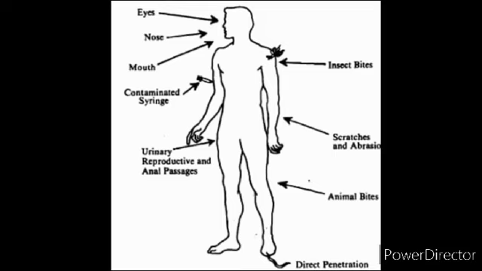And next is urinary, reproductive and anal passages. These are also the important routes for the entry of microorganisms, and they may also cause infection in the respective area and in all the parts of the body also. Next is insect bites.